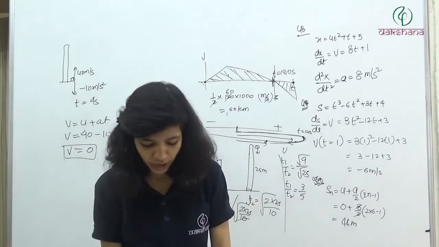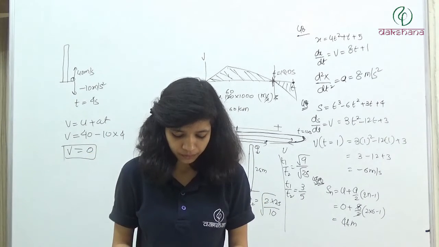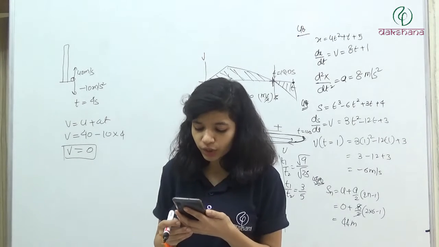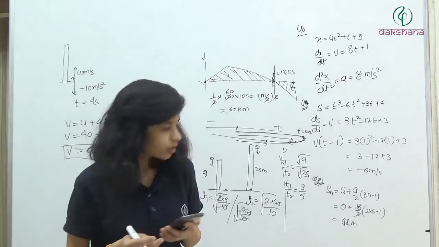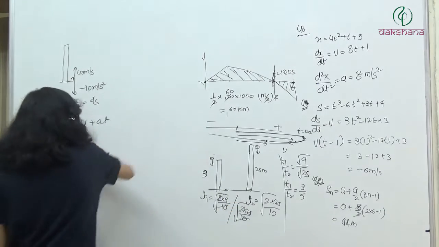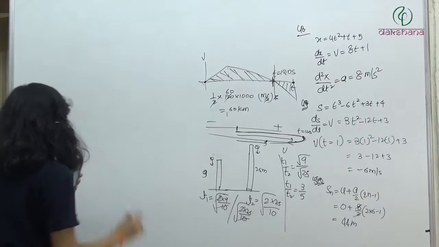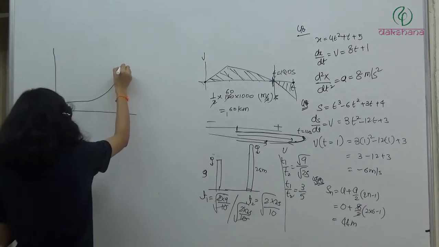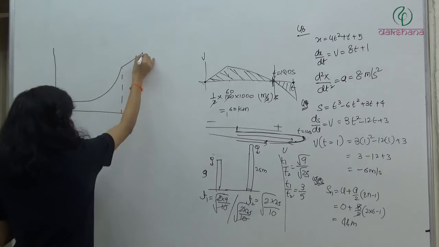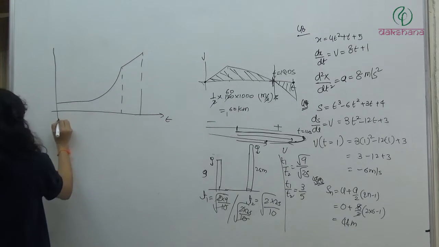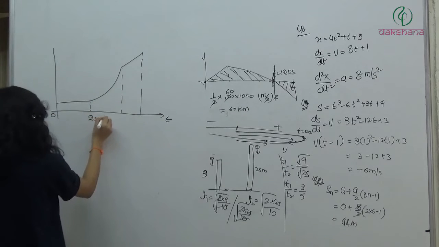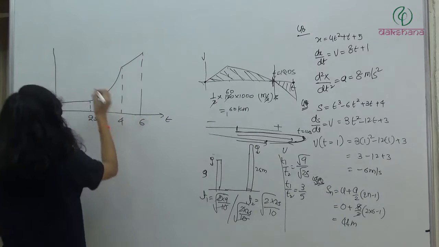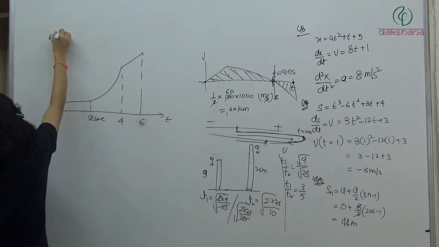Question number 56. Question number 56 is: the displacement of a particle as a function of time is shown in the figure. The figure indicates that... So the figure is something like this. We have a displacement time graph. This is the time axis: t is equal to 0, t is equal to 2 seconds, t is equal to 4 seconds, t is equal to 6 seconds. And this is displacement.